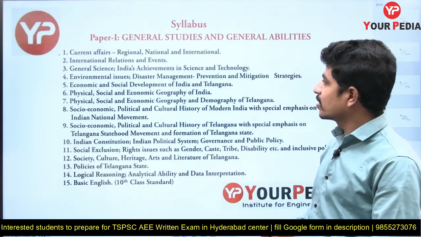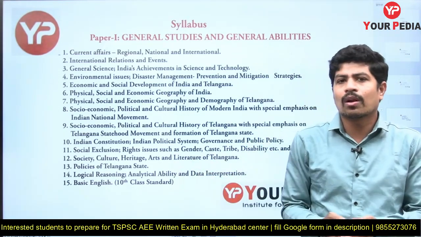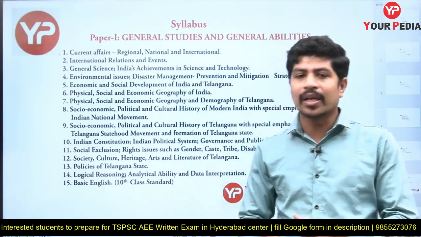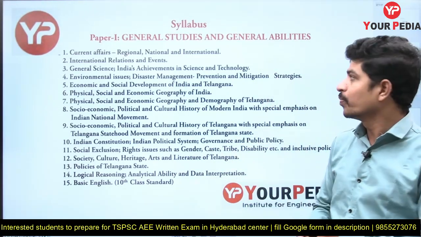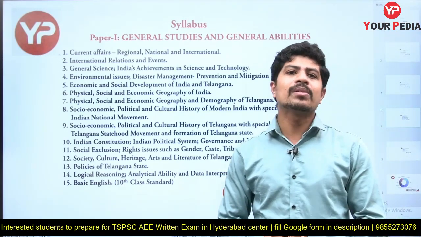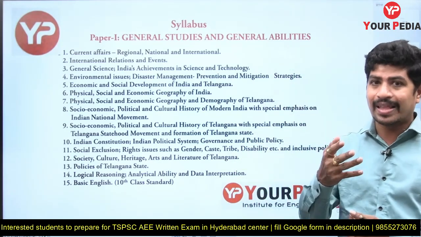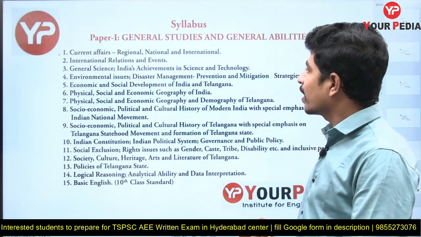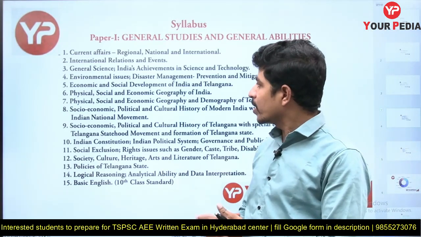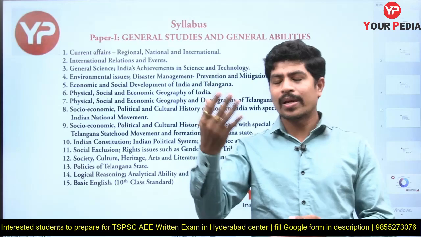The first one is current affairs, regional, national and international. Current affairs means the issues and things currently happening in India, and internationally also. As the paper is from Telangana, there may be a few questions from Telangana current affairs also, so I recommend you to prepare for that. The second one is international relations and events. The third one is general science, India's achievements in science and technology, like who got the Nobel Prize for what.